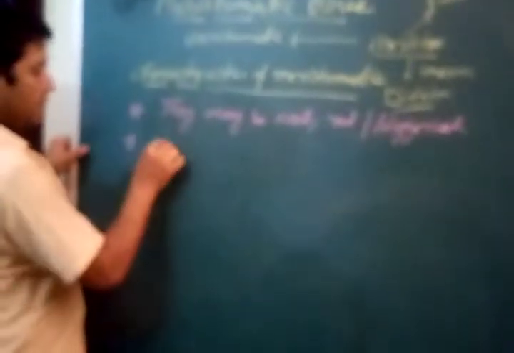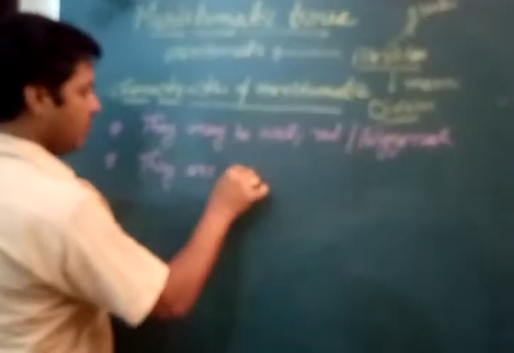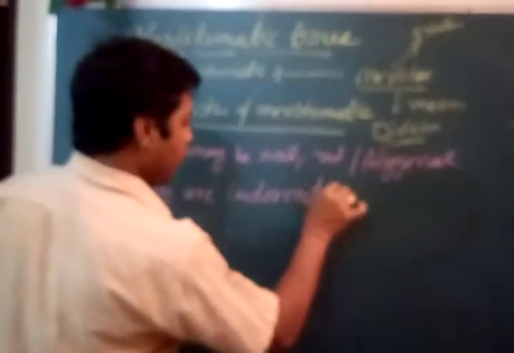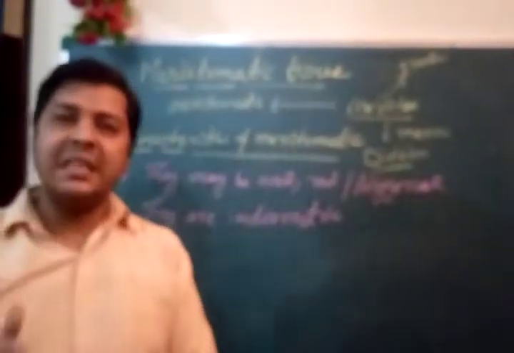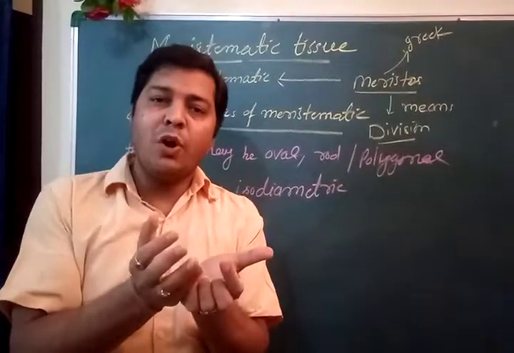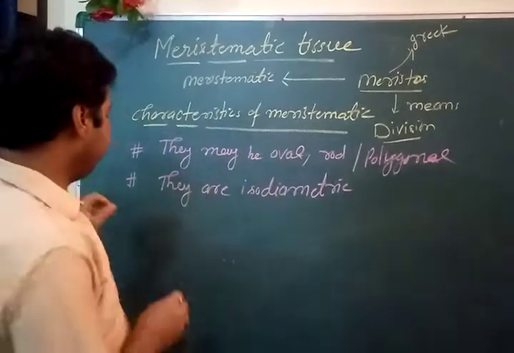Clear? We see they are isodiametric. Isodiametric means all cells are of a similar type; the diameter of the cells is almost the same size. It's called isodiametric.